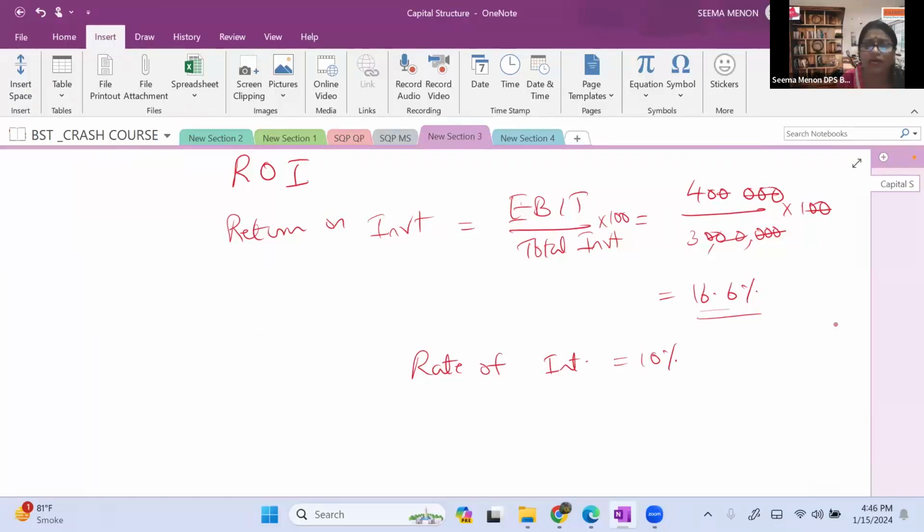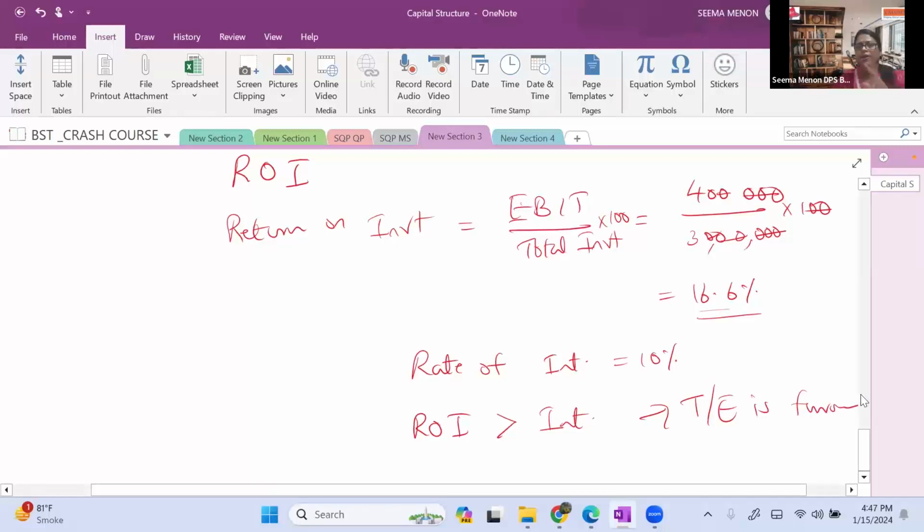What is actually the word meaning of trading on equity? Whether in our business, if we invest more debt, will the shareholders get the benefit of that or not? That we can find out through two ways. One is EPS and another is ROI. Here ROI should always be greater than interest if you want to know that your trading on equity is favorable.